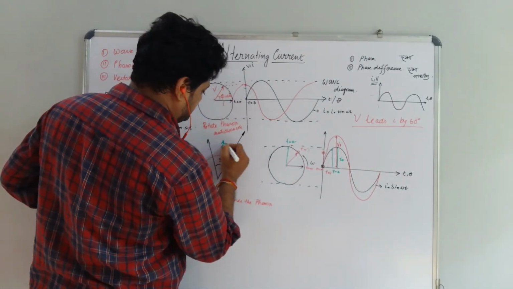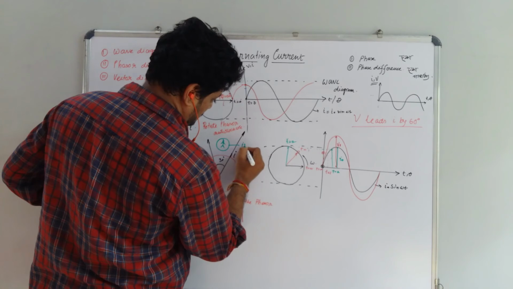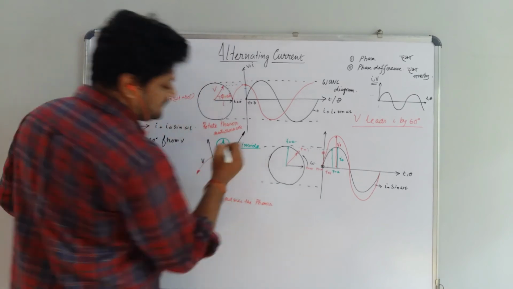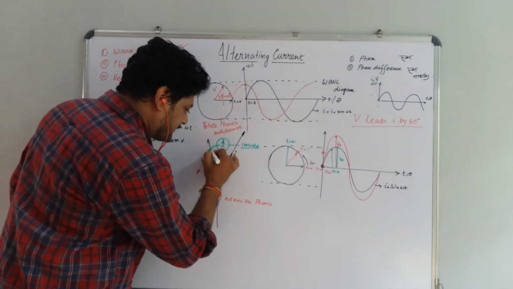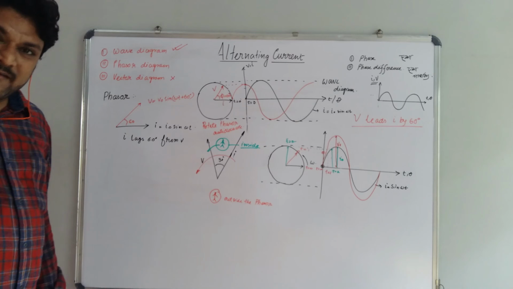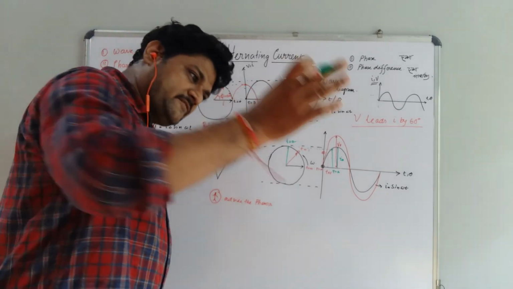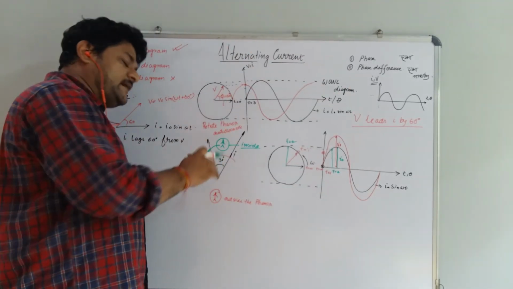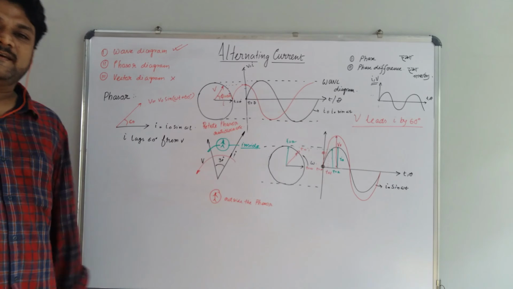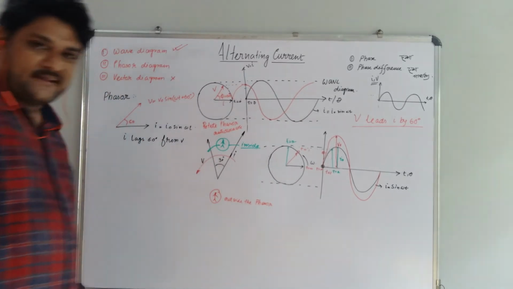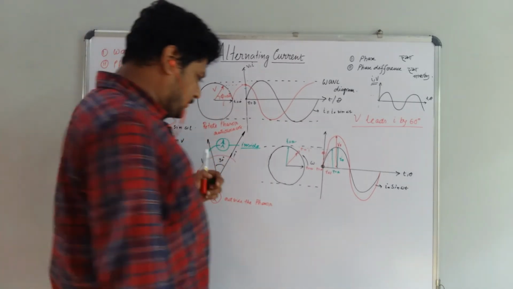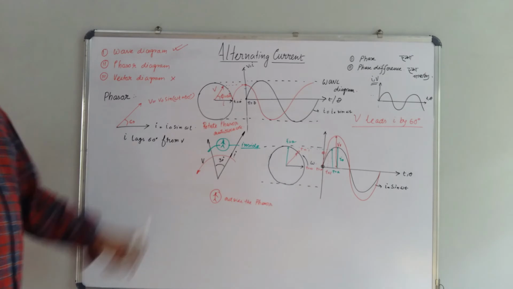Another way is you can put yourself inside the vector. Now you start rotating anticlockwise. Whatever the rotation is, if you rotate the vector, that is also anticlockwise; if you rotate yourself, that is also in the anticlockwise direction. Whichever meets you first is leading in nature.